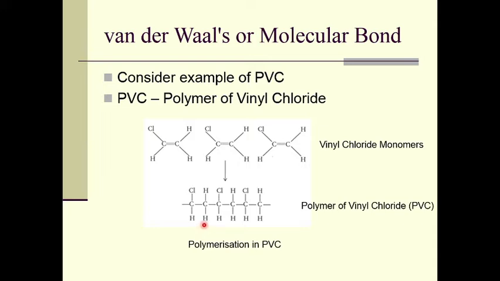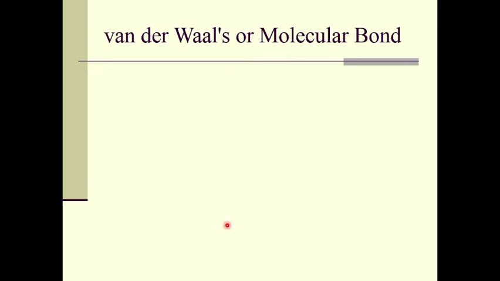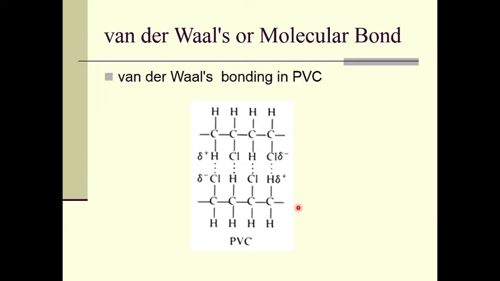When two such polymers come closer, they form a bond. Let us consider this hydrogen atom here.